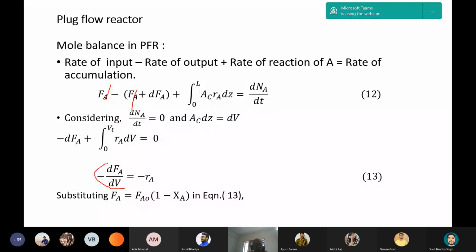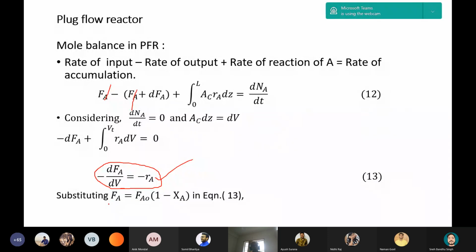This is the general design equation for a plug flow reactor. And this equation can be solved if we know the rate equation RA. If this RA is given, we can solve this, that is, at different volume what FA is.